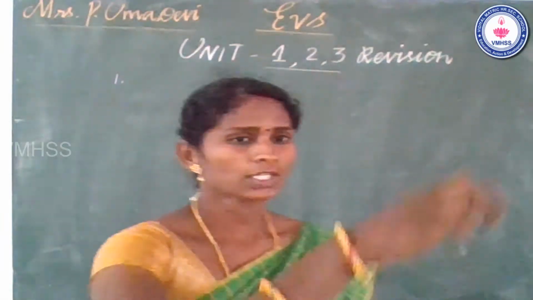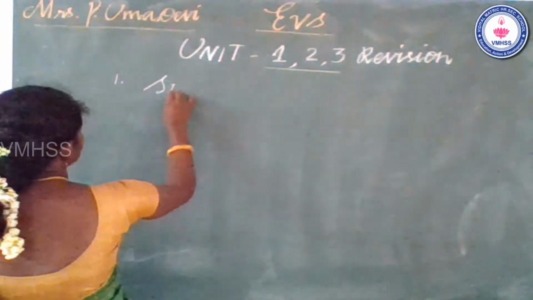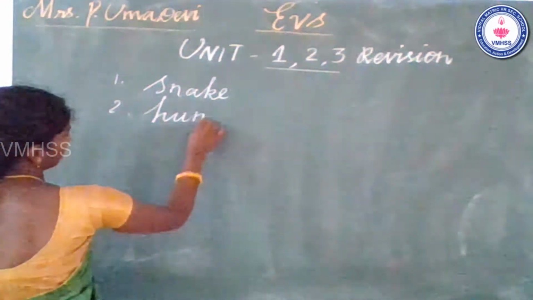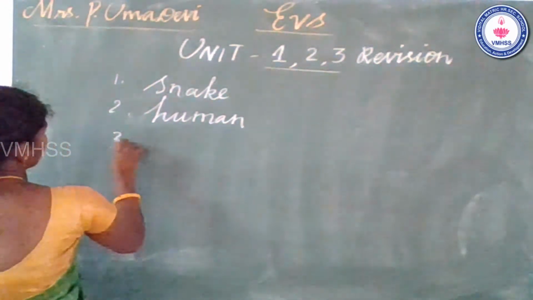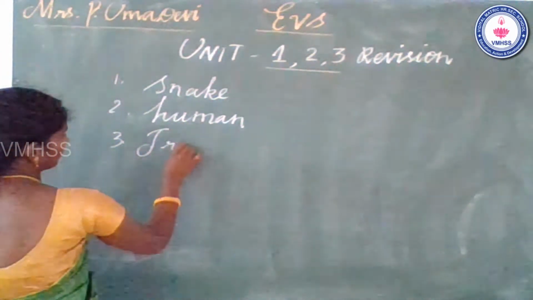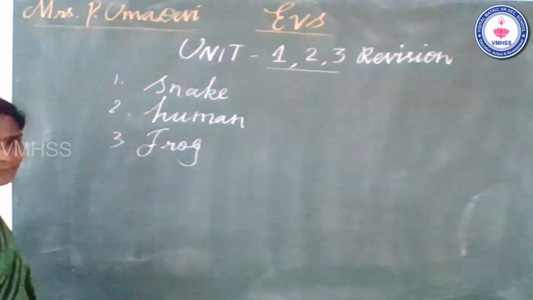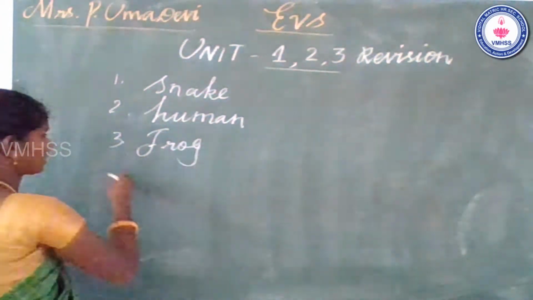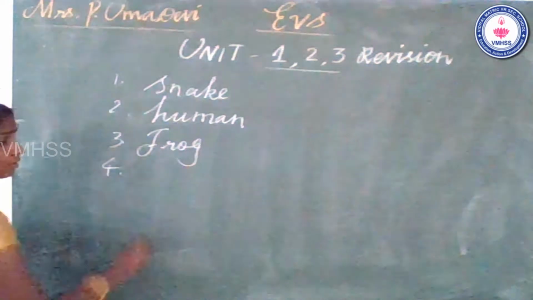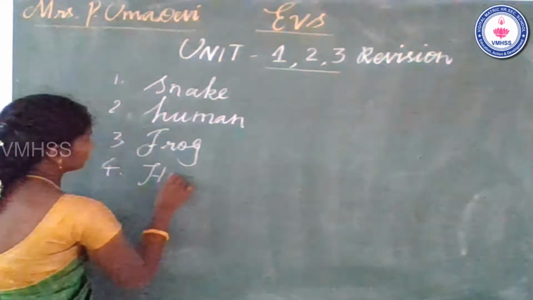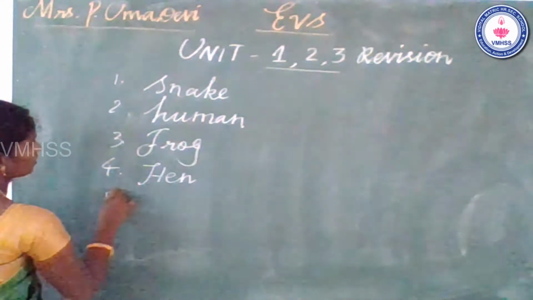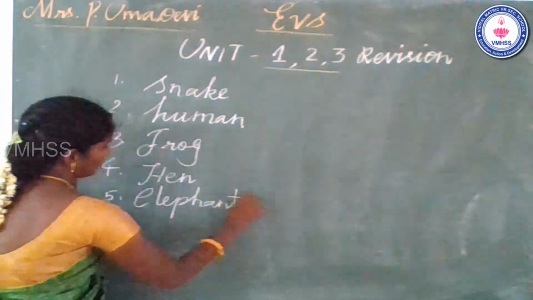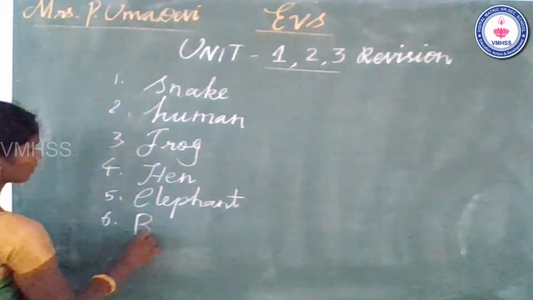Second one, human life cycle, and frog life cycle. You already learned in this lesson. There are so many life cycles. Snake life cycle, human life cycle, frog life cycle, hen life cycle, elephant life cycle, and then butterfly life cycle.